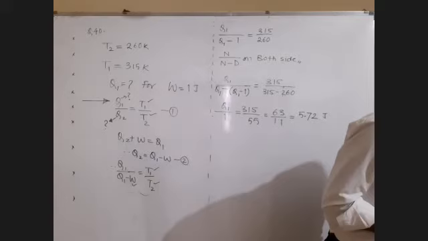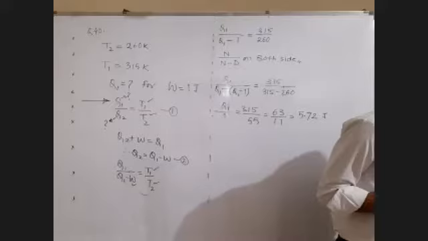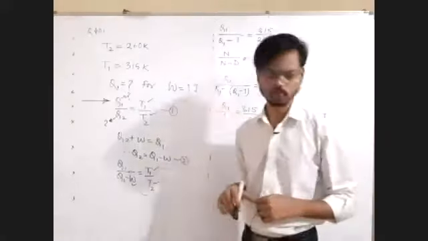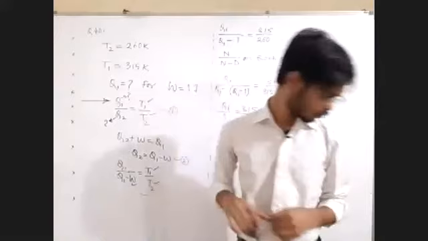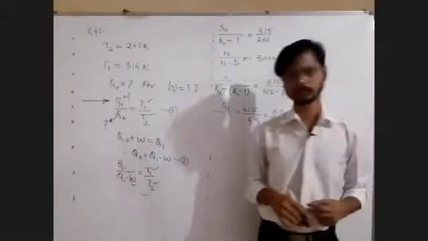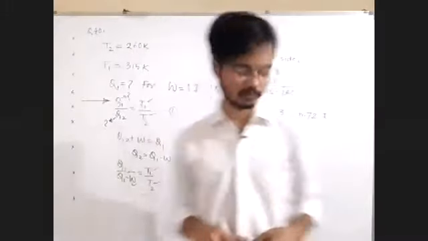What is that? 2 upon W, that is perfectly fine. So that is T2 upon T1 minus T2, that is perfectly fine. How can they write 315 minus 260 as 42? Can you see their mistake? How can they write 315 minus 260 as 42? They cannot write that.